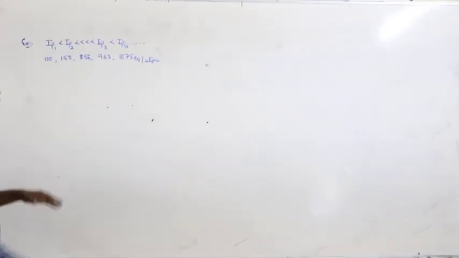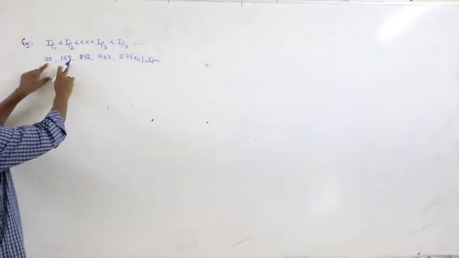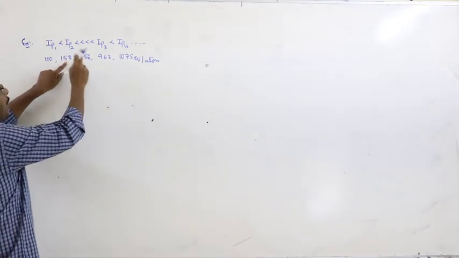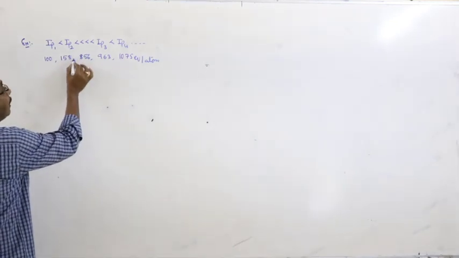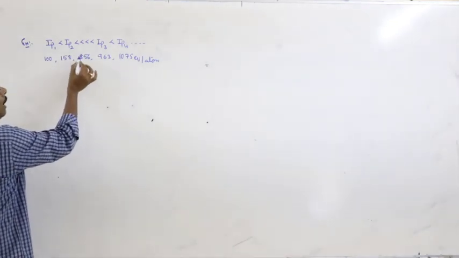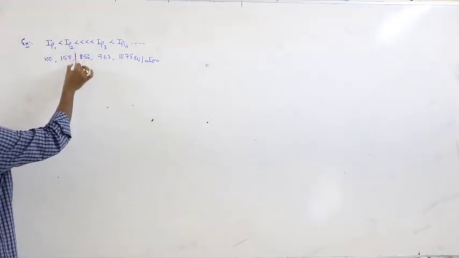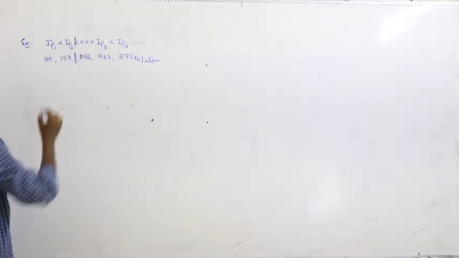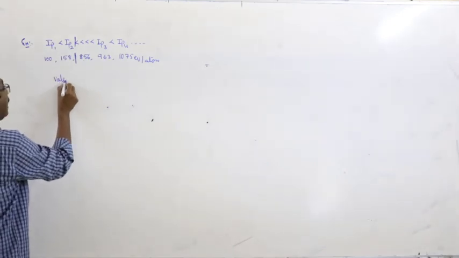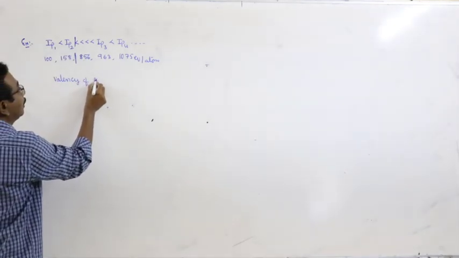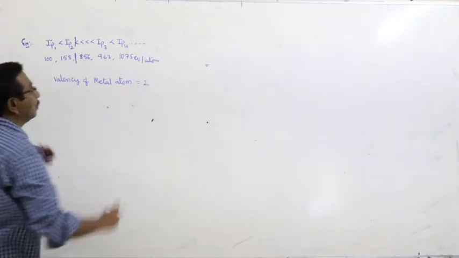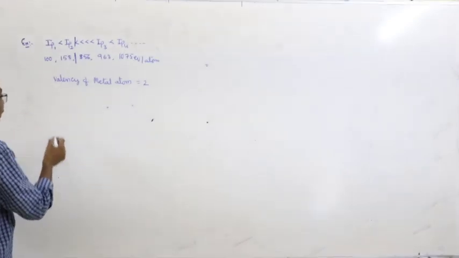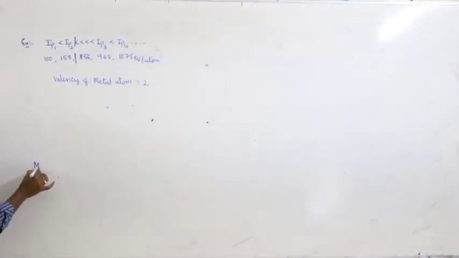With these values, you have to observe that from 100 to 158 the difference is only 58. From 158 to about 850, there is a large gap. That means there is a sudden jump at the third IP, so you have to separate like this. Here the valency of the metal atom is equal to 2, and it can be represented as M2+.